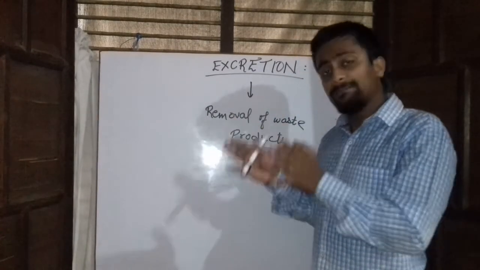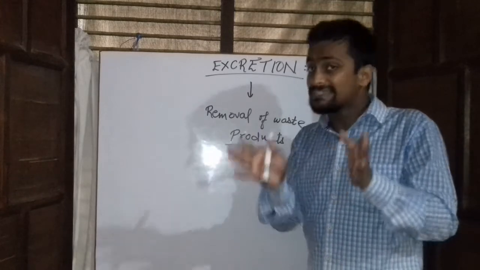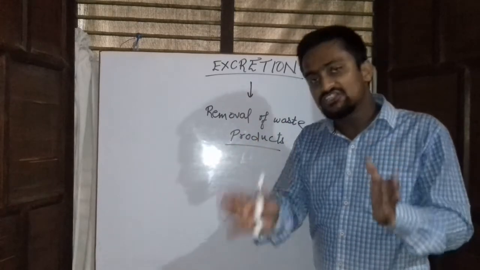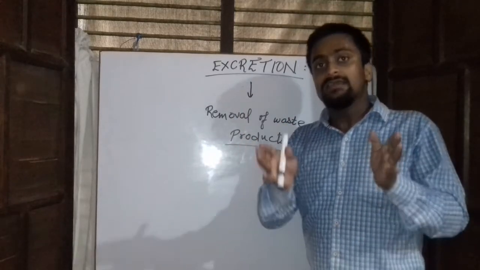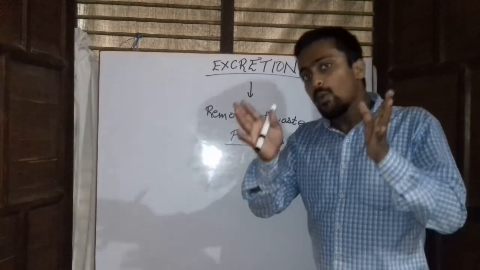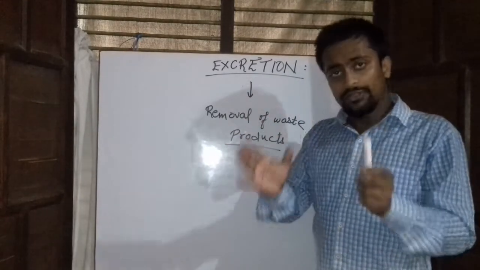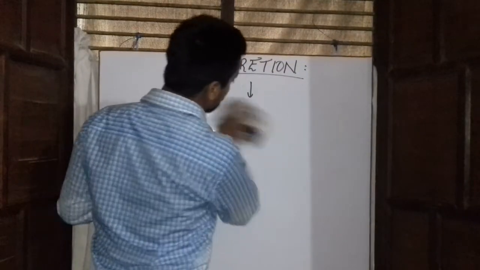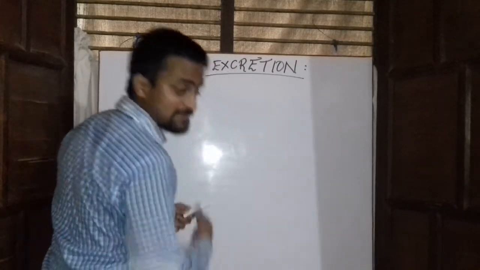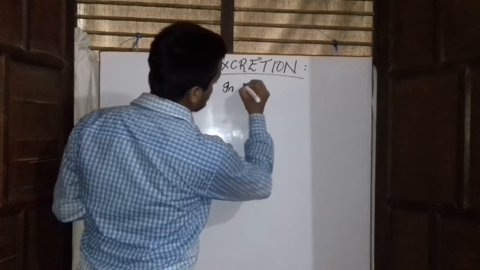In plants, the waste products are mainly gaseous products, which are generally carbon dioxide, oxygen and water. Today in this lecture we will be dealing with how the process of excretion takes place in plants.